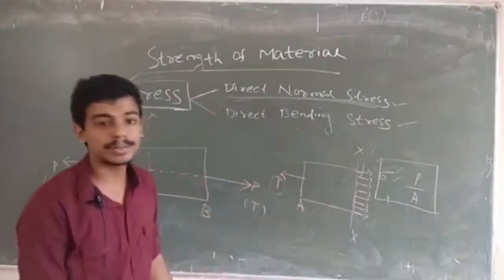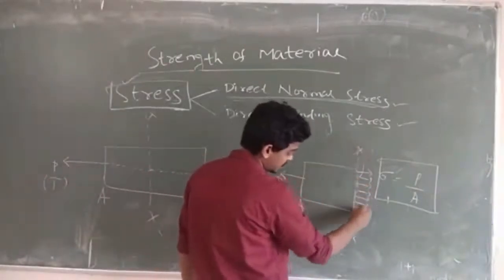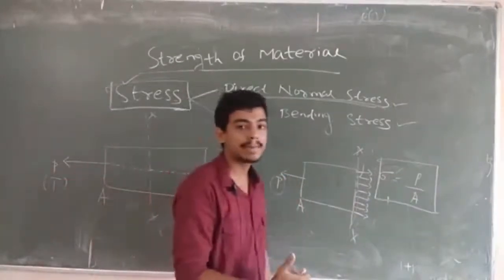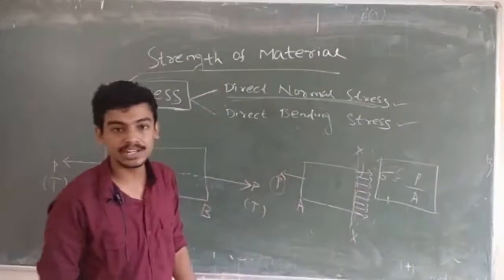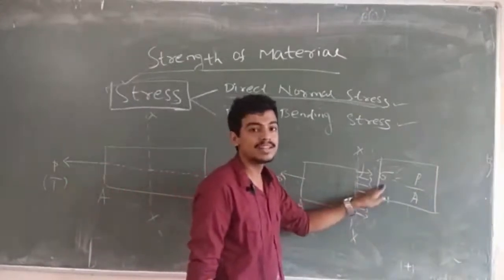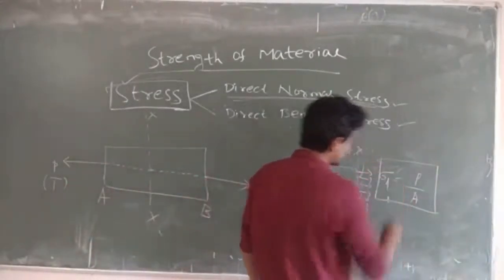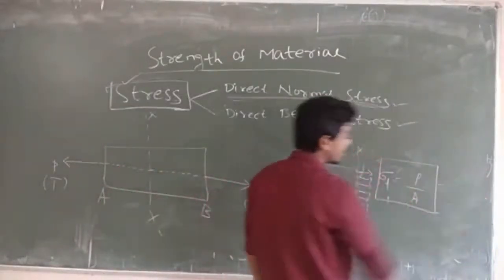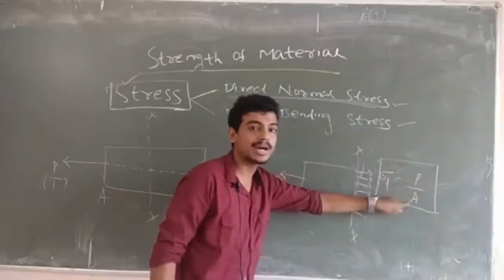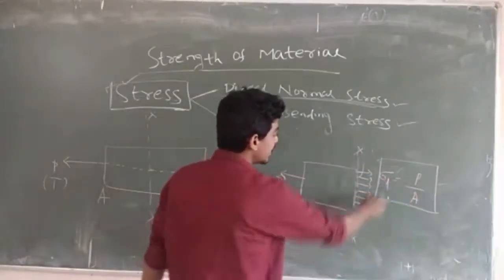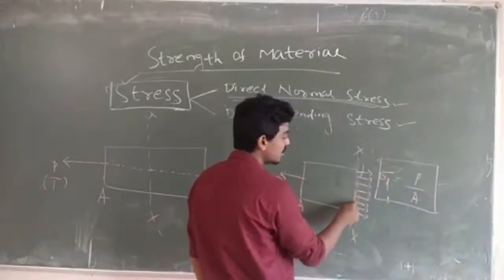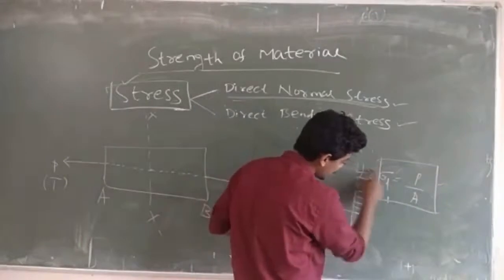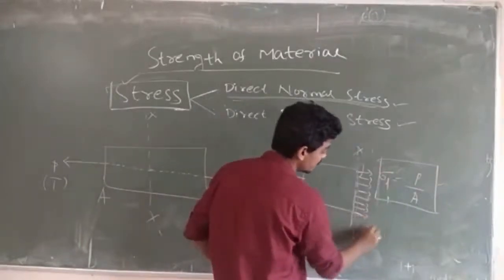Why is it called normal? Because you can see the section is perpendicular to the load. Normal means perpendicular. As it is perpendicular, it is called normal stress. We can say normal direct stress. So that will be equal to the internal resistance by the body per unit area. Why do we take P here? Because the same force that we are applying will be equal to the sum of all these forces. All these forces will be equal to P.